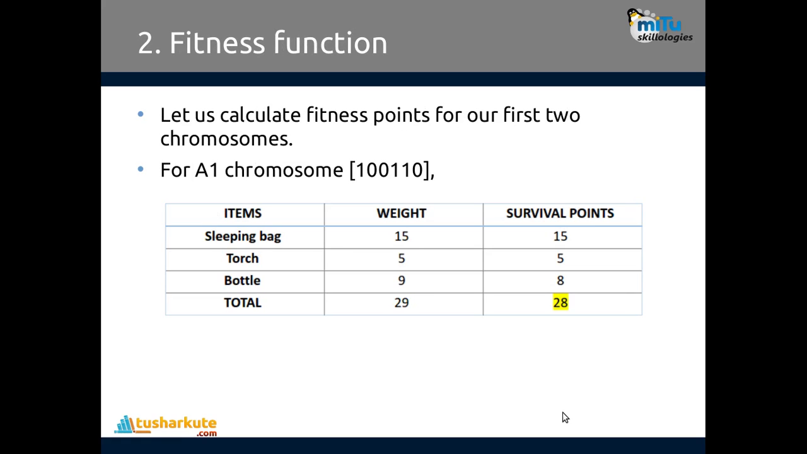Then we are going to apply the fitness function. Let's calculate the fitness for our first 2 chromosomes. For the A1 chromosome, only 3 items are taken: item number 1, item number 4, and item number 5. The weight is 29, and the survival points for the same are 28. So for the A1 chromosome, I can achieve survival points of 28.